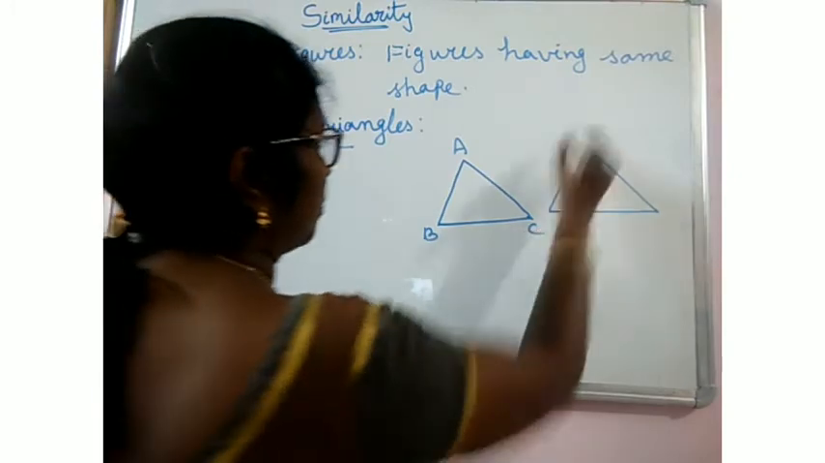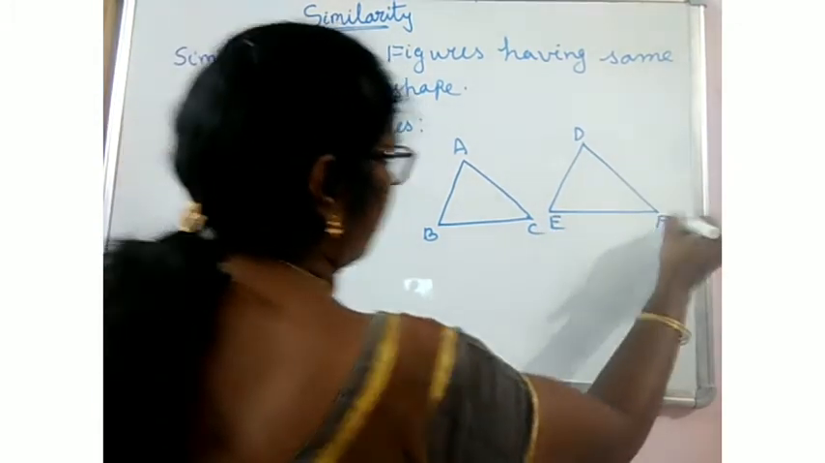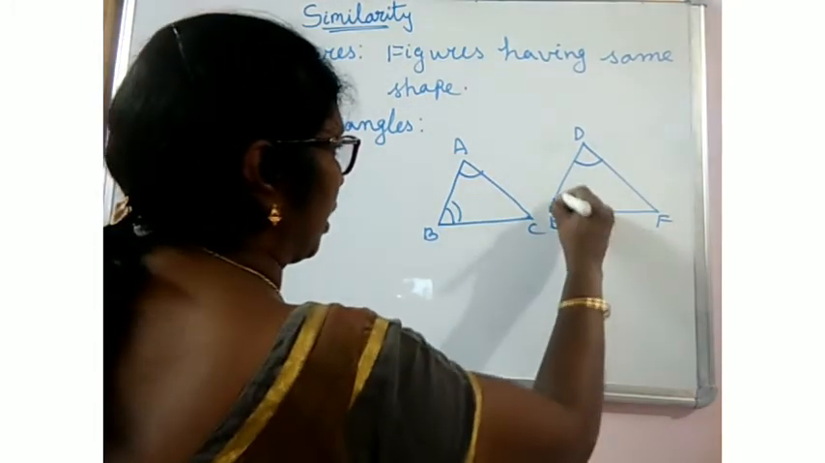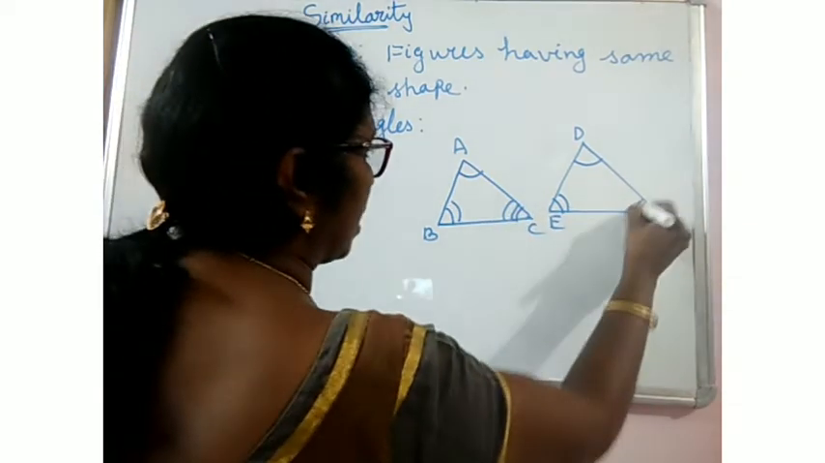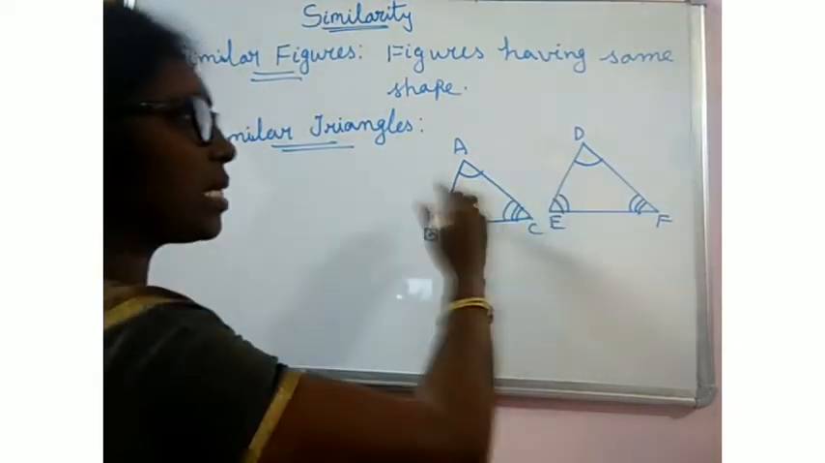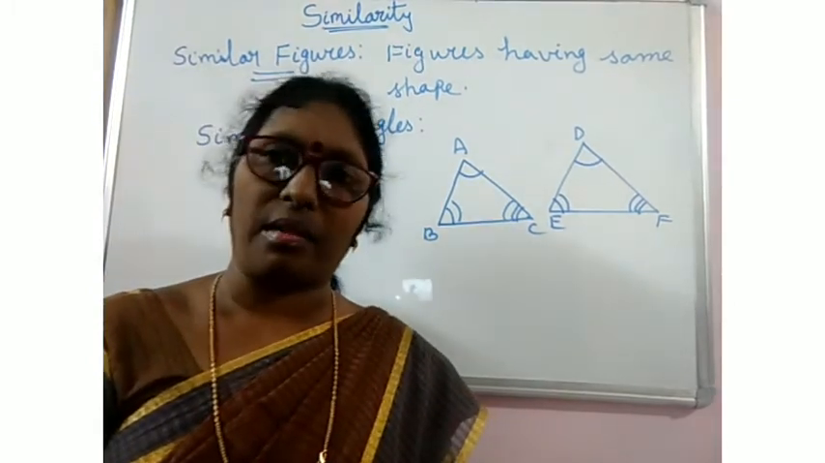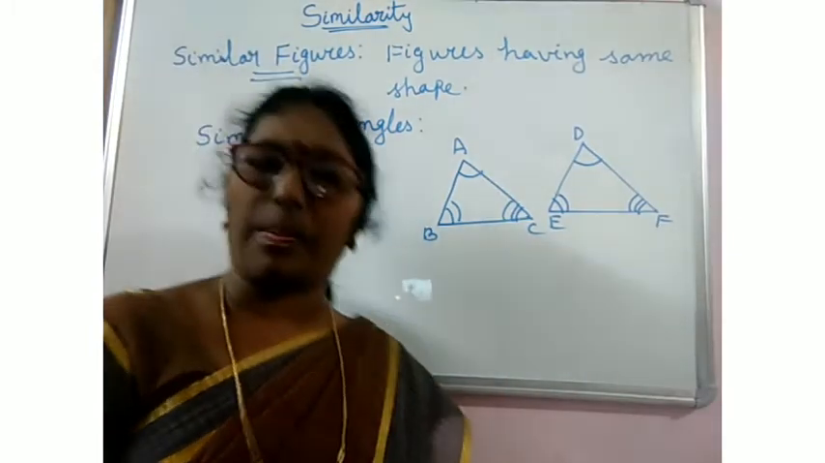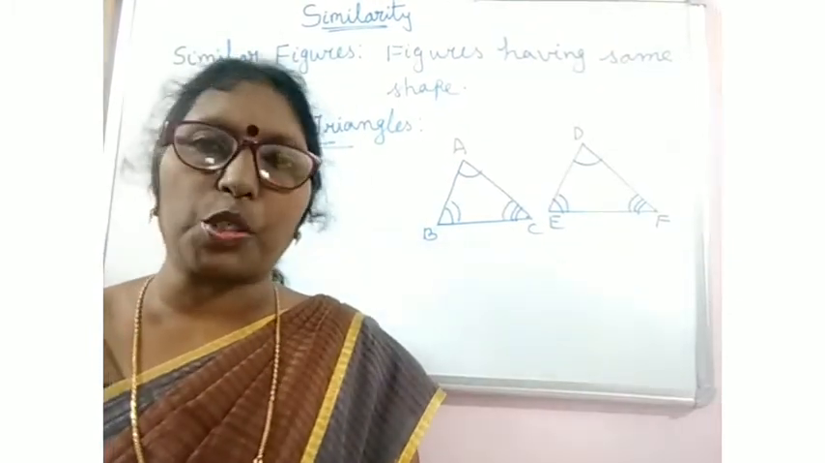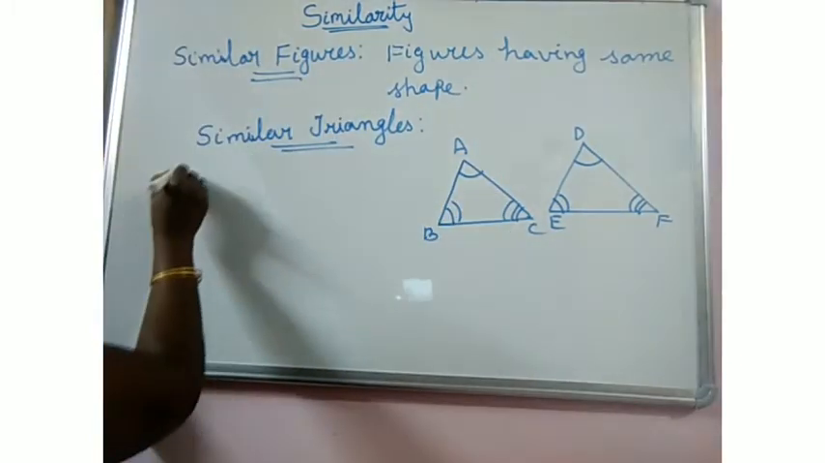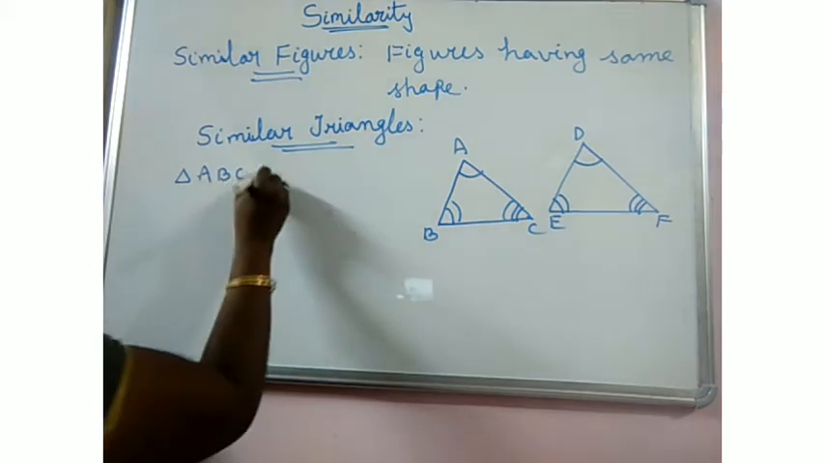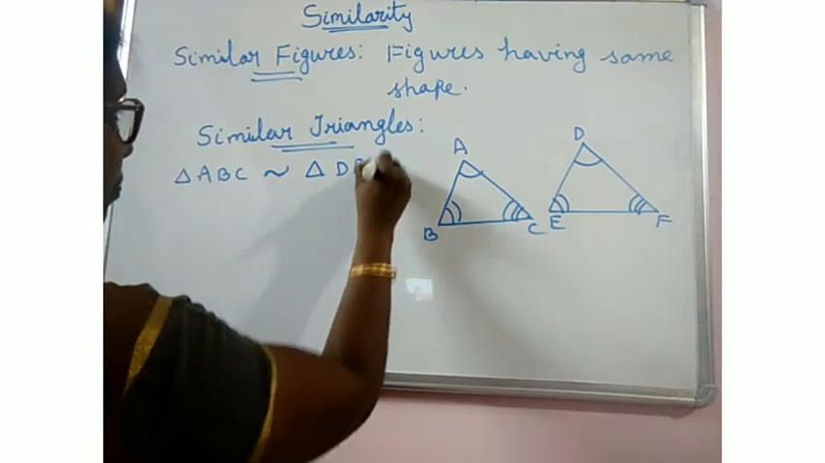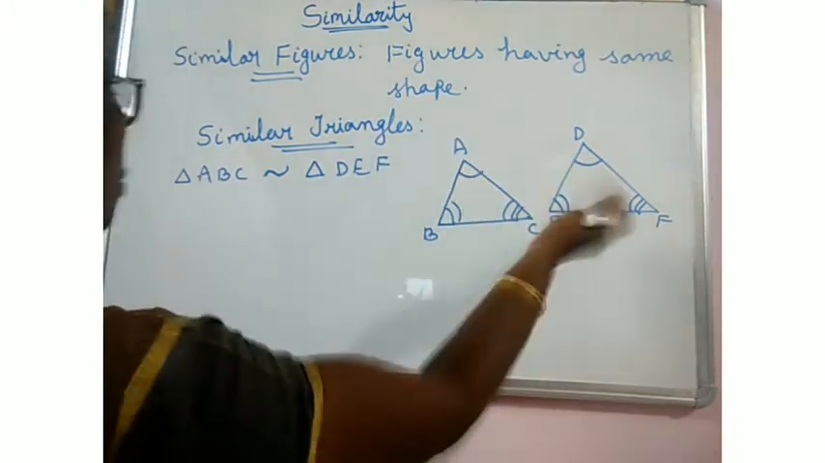Triangle ABC, this is triangle DEF. If angle A is equal to angle D, angle B is equal to angle E, angle C is equal to angle F, we can say that these two are similar triangles because they are of the same shape. If two triangles are similar, their sides are proportional to each other. Here, triangle ABC, this is the sign for similar, similar to triangle DEF.